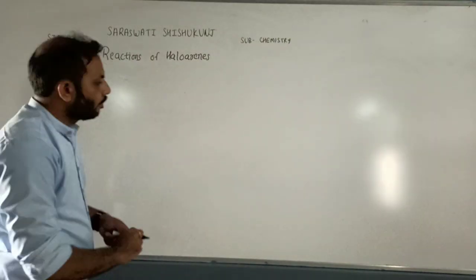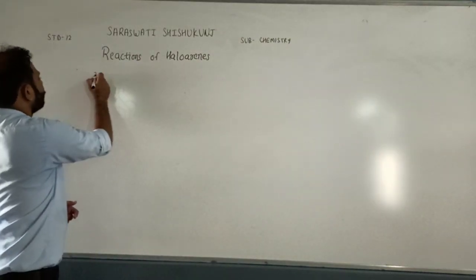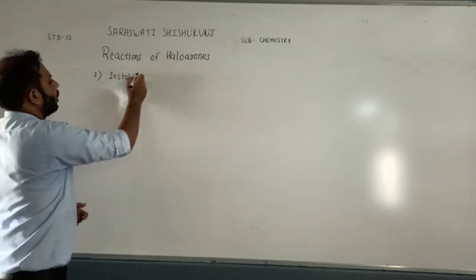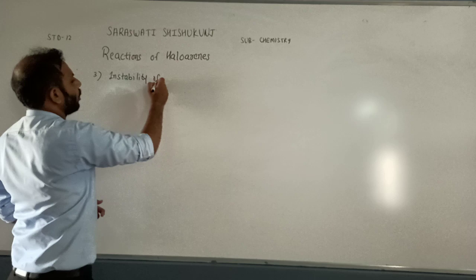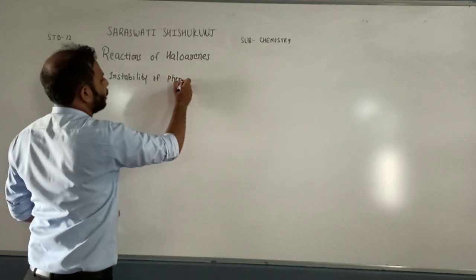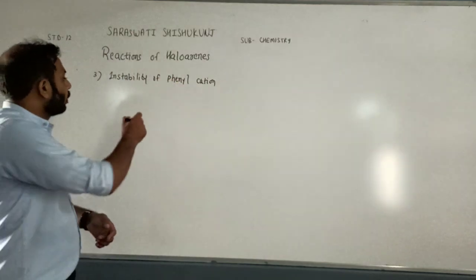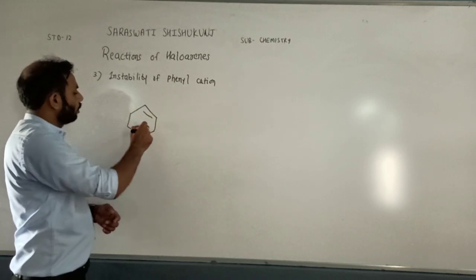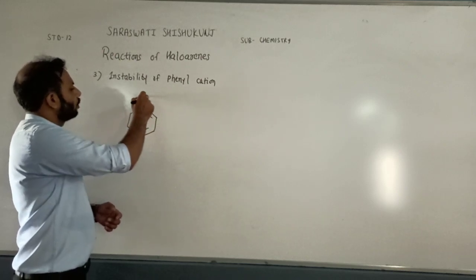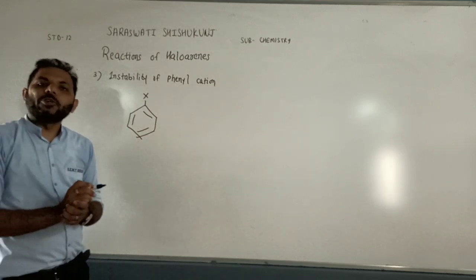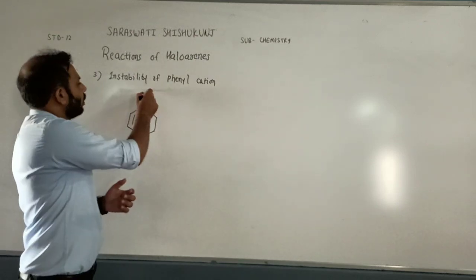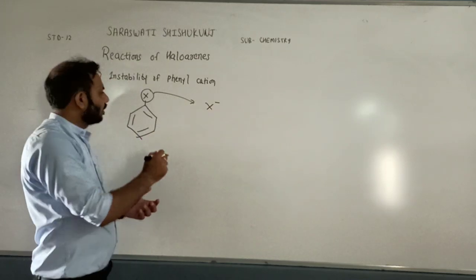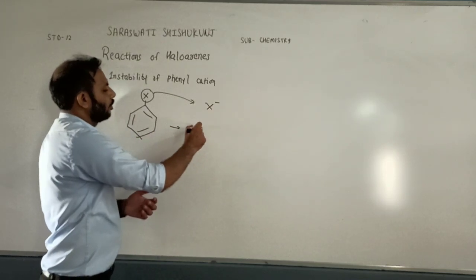Third reason is instability of phenyl cation. This is haloarene. Now, in a nucleophilic substitution reaction, this halogen is released, so the halide ion is released. So what is left?